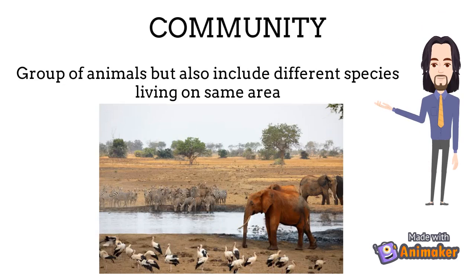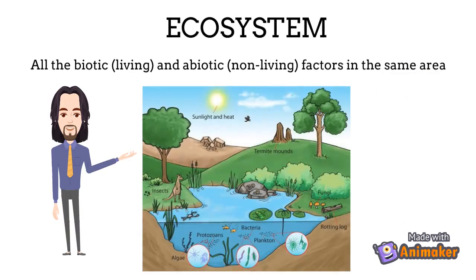The third level is community. A community is a group of interacting populations that occupy the same area at the same time. For example, elephants, zebras, and birds living in the same area near the water resources. The fourth level is ecosystem.